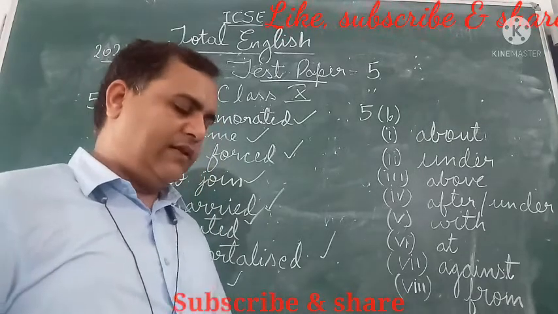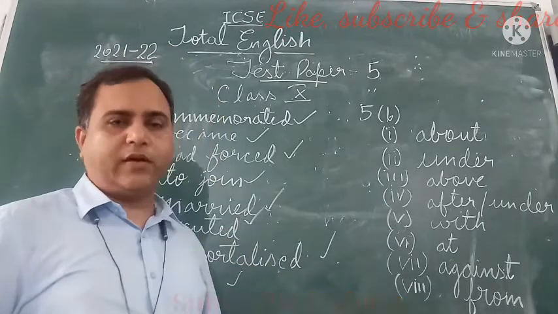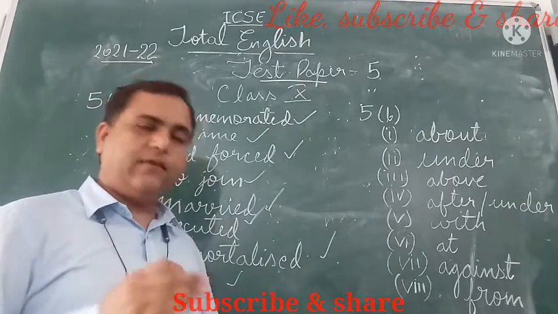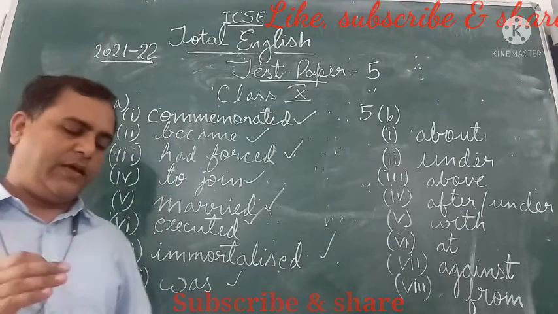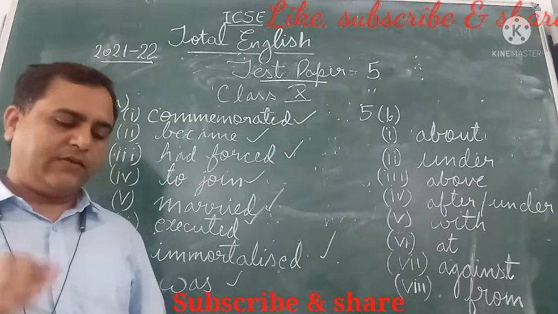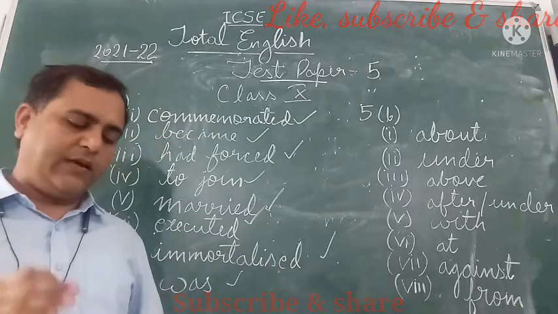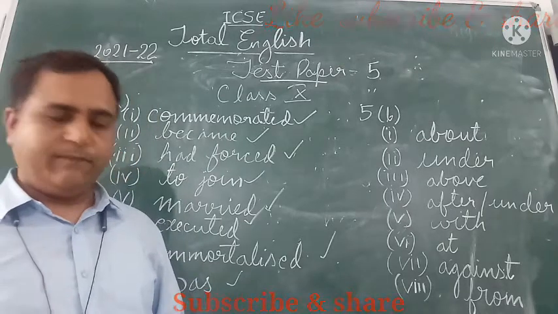Then seventh, the police descended dash the den of pickpockets. The police descended against the den of pickpockets. Last one, he disliked being excluded dash the school football team. He disliked being excluded from the school football team.